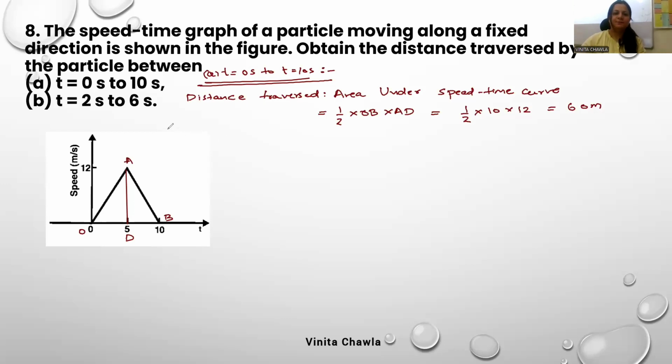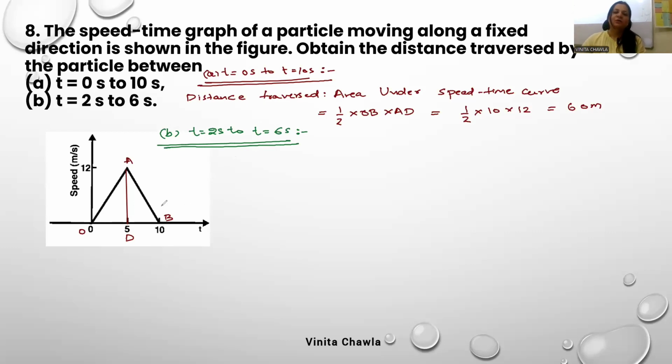B part. t equals 2 seconds to t equals 6 seconds. So here we have a different situation.